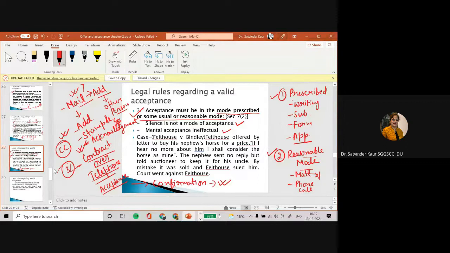सेकेंडली, मेंटल एक्सेप्टेंस जो होती है वो आपकी इनइफेक्टिव होती है. Even though you have said yes in your mind, but this remains ineffective. This will not give rise to a contract. I hope this point is clear to all of you. Yes? Yes, ma'am.